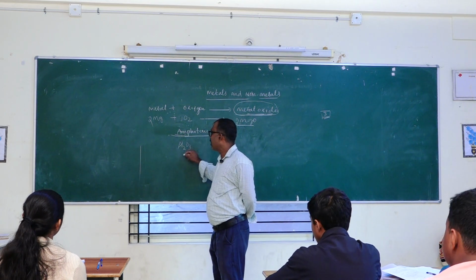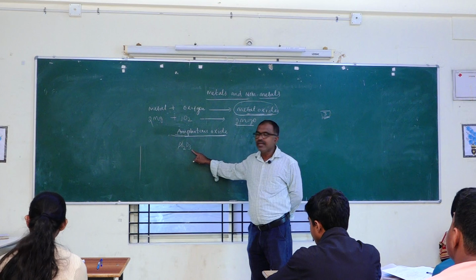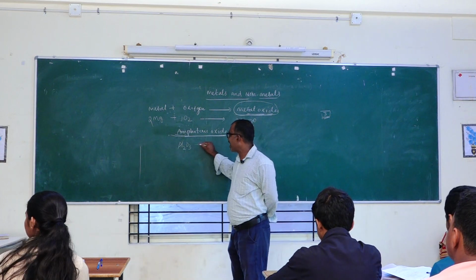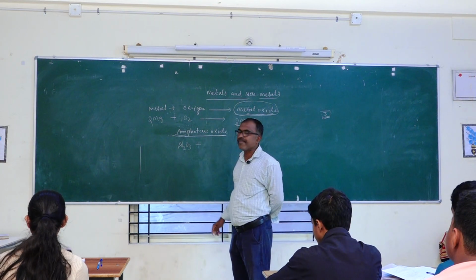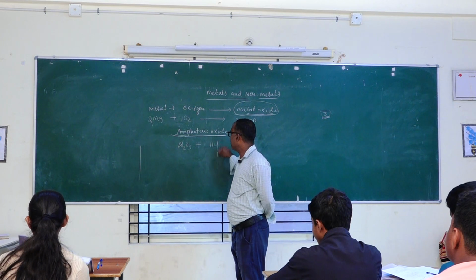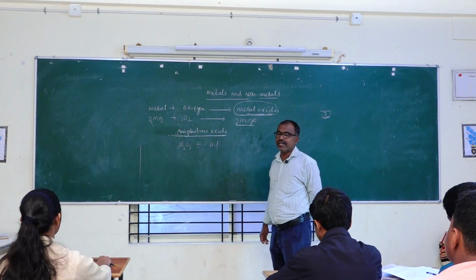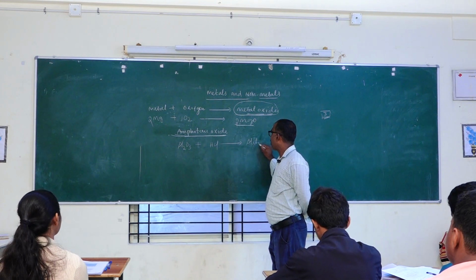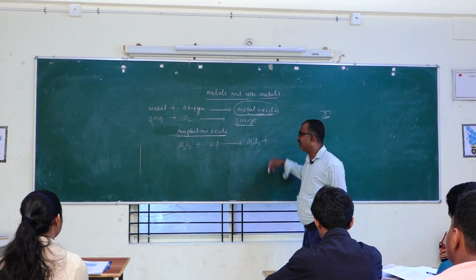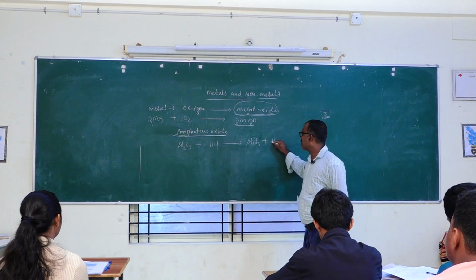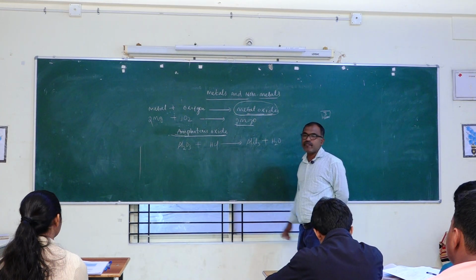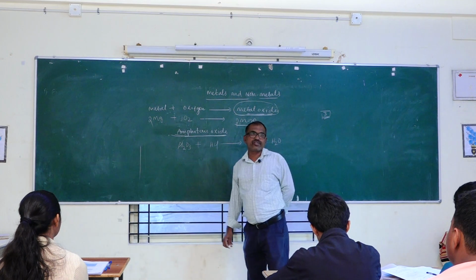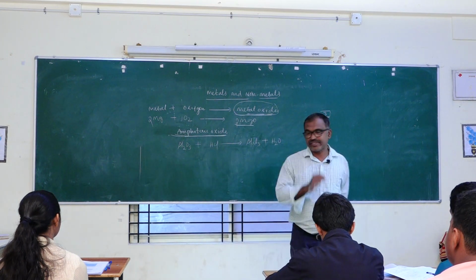Al2O3, aluminium oxide. Aluminium oxide reacts with an acid, for example HCl, hydrochloric acid. It gives aluminium chloride, and along with that it gives water. So this is an example of an amphoteric oxide. What is an amphoteric oxide?